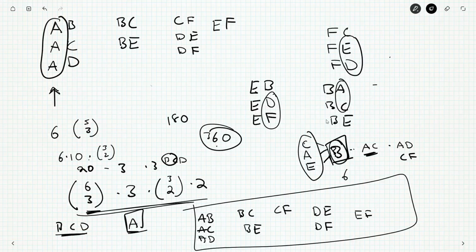So that way, when I'm choosing, I'll choose 5 out of 3 teams to face A. Then there's no choice here out of what remaining team to play. Then I choose 3 out of 2 of them to face each other, and 2 choices for the remaining teams to play themselves. This fixes A.